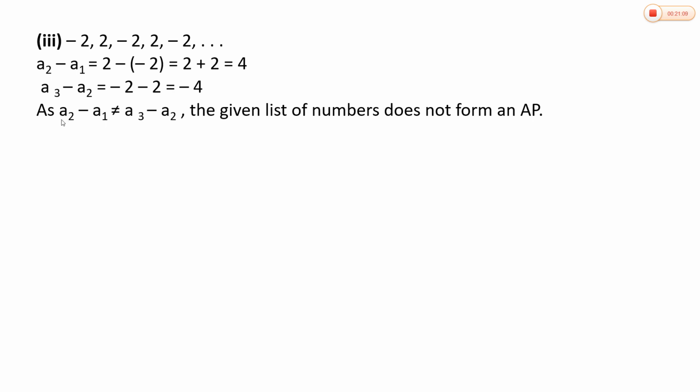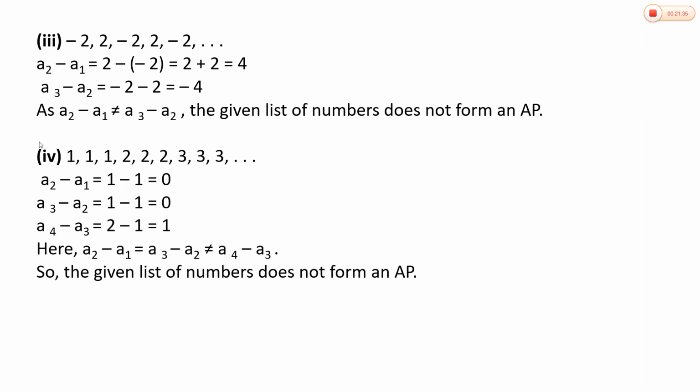So here, as a2 minus a1 is not equal to a3 minus a2, the given list of numbers does not form an AP. The condition to form an AP is that the common difference between any two consecutive numbers should be equal. But in this case, they are not equal. So we can say that the given list of numbers is not in AP.